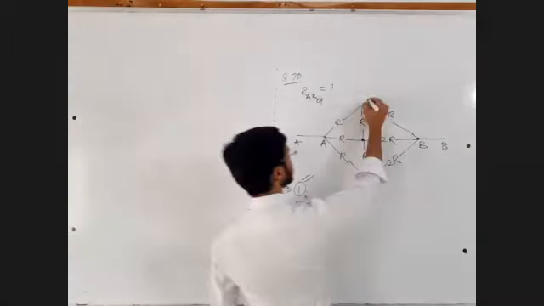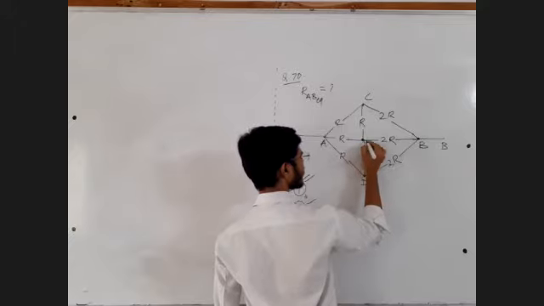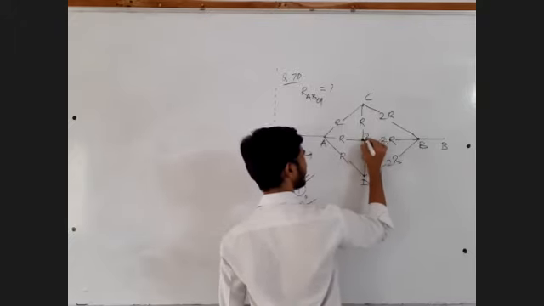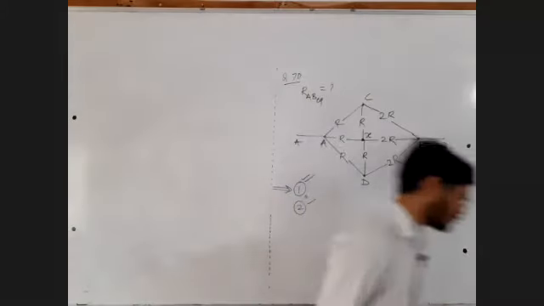Let us call this point C. Let us call this point D. Generally, don't call this point O. Call it X. I don't like the letter O because that confuses me with 0.